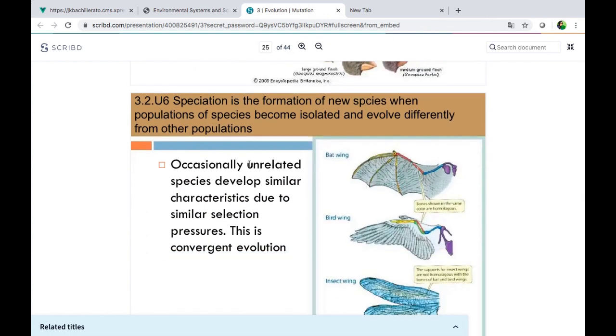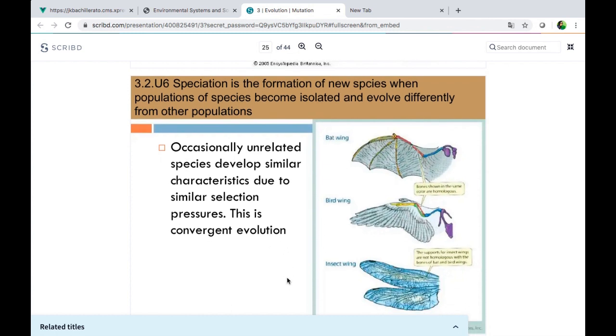But occasionally, unrelated species develop similar characteristics due to similar selection pressures. This is convergent evolution. So what is convergent evolution? When we have different species that have developed similar characteristics due to similar selection pressure. What is a selection pressure? So the activity, the role that they have to develop, right? In this case, they need to fly.